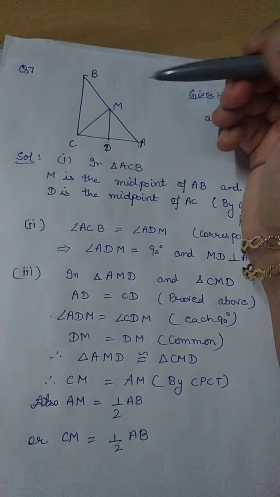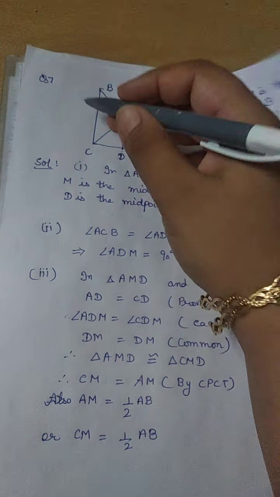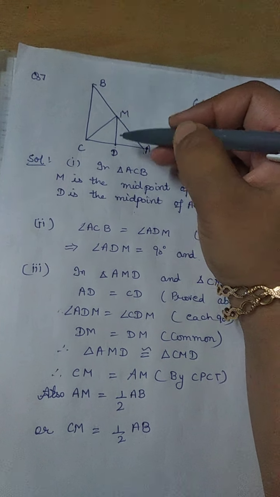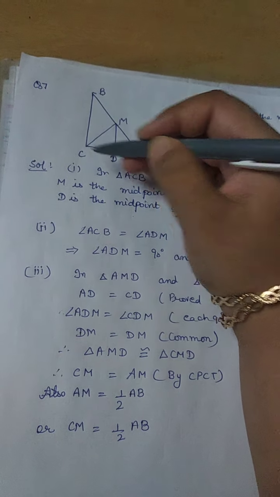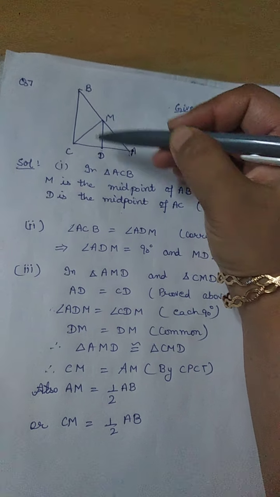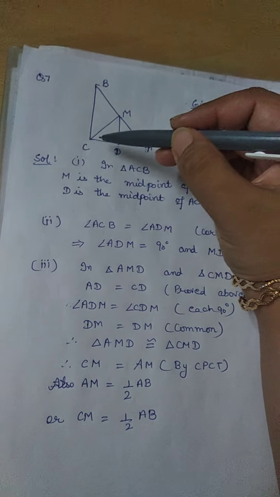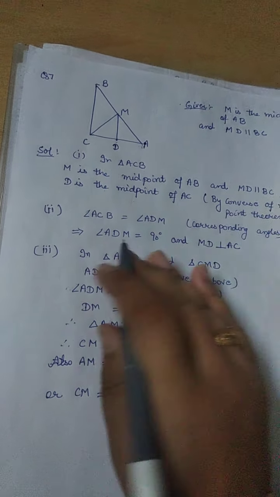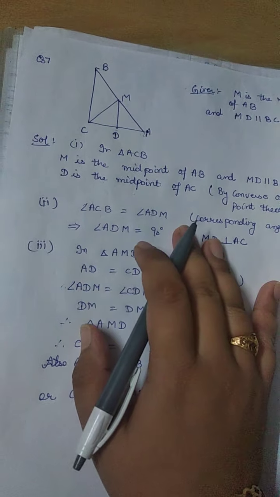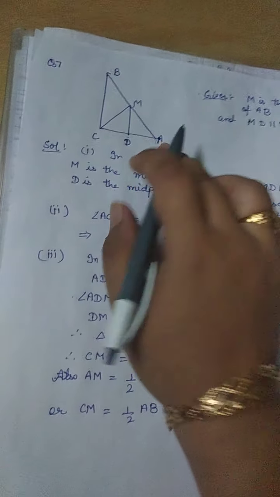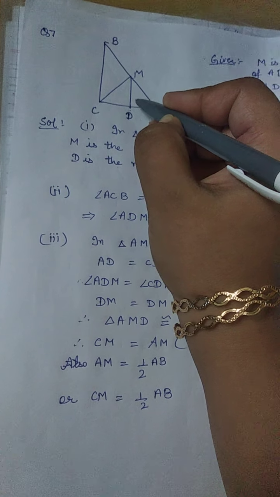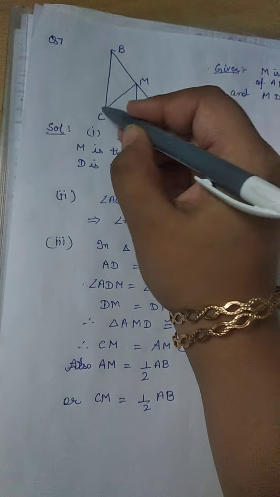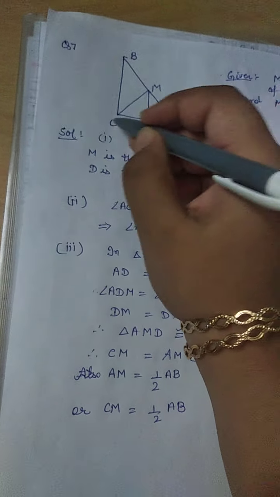If we take triangle ACB, M is the midpoint and we know that MD is parallel to BC, already given in the question. So by the converse of the midpoint theorem, D is the midpoint of AC, which implies that DC is equal to DA. Now in the second part, we want to prove that MD is perpendicular to AC. So if I prove that this is a 90-degree angle, I can say that this is perpendicular to AC.